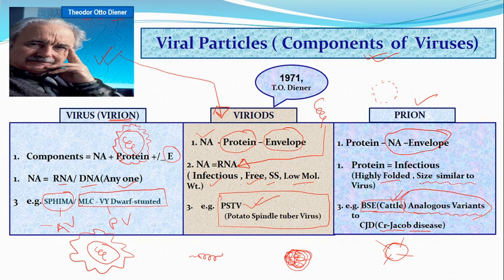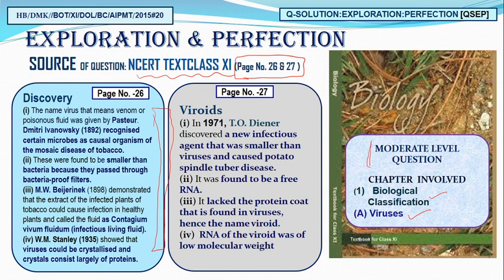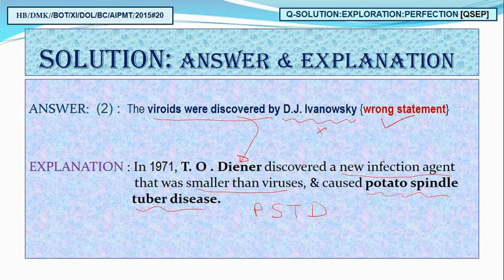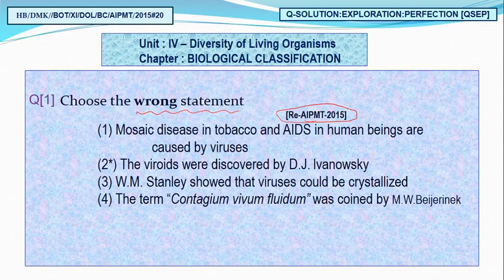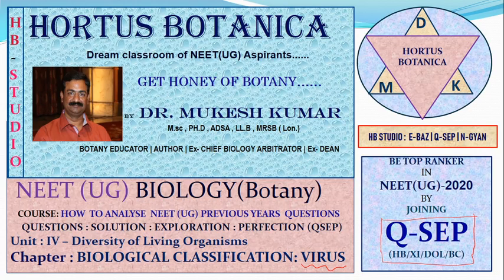And see, Theodor Otto Diener discovered the viroid, having only nucleic acid as RNA, which is infectious, free, single stranded, with low molecular weight. This is the source of the question, and this is the whole answer and explanation.